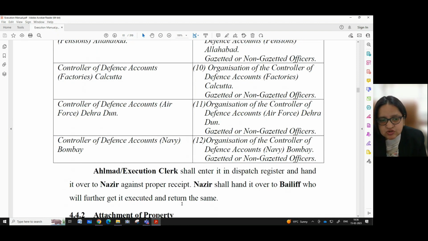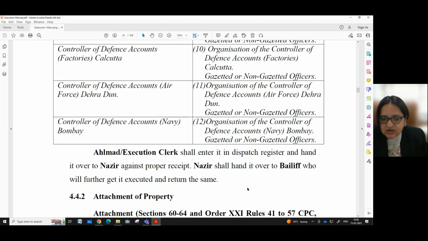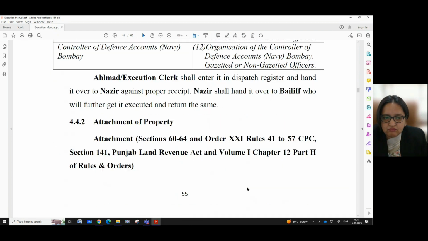So after the issuance of the order and getting it signed by the judge, the Ahlmad or execution clerk shall enter the same in the dispatch register and hand it over to the Nazir against the proper receipt. The Nazir thereafter shall hand it over to the bailiff, who will further get it executed and return the same.